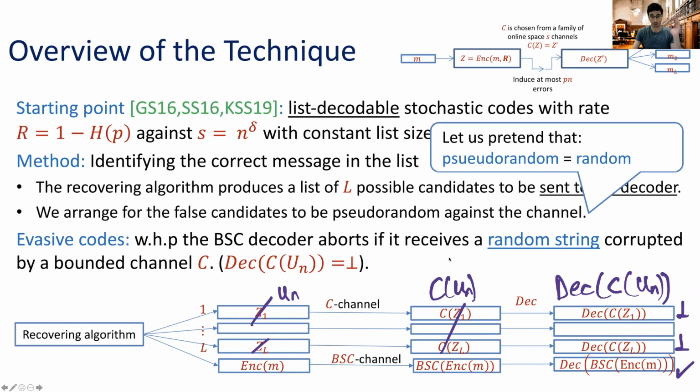Okay. So let me say this once again. We want this property that when a decoder receives a code word that is the product of a random string being induced with errors applied by some space-bounded channel, then this decoder is going to abort. Okay, and if we have this property, we are able to have uniquely decodable codes. Now, there are many other technical details and hurdles that you need to overcome in order to achieve this result, but this is one of the key ideas we use in our construction.